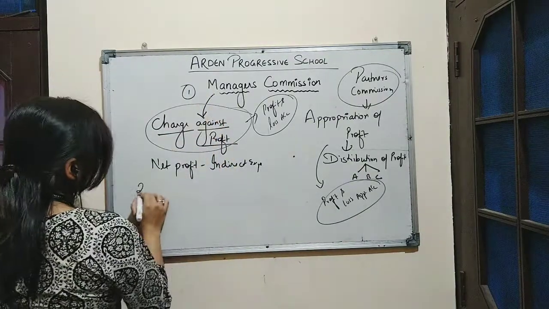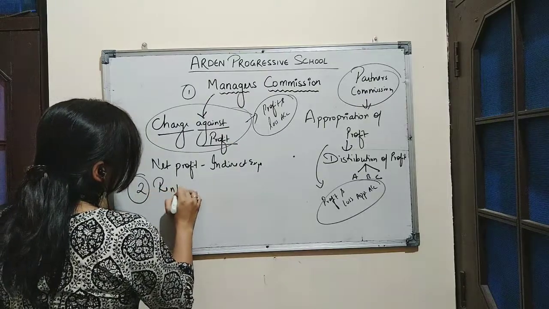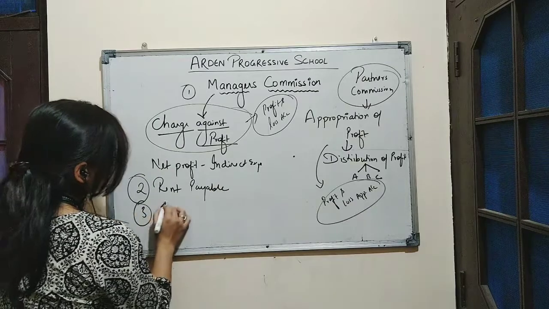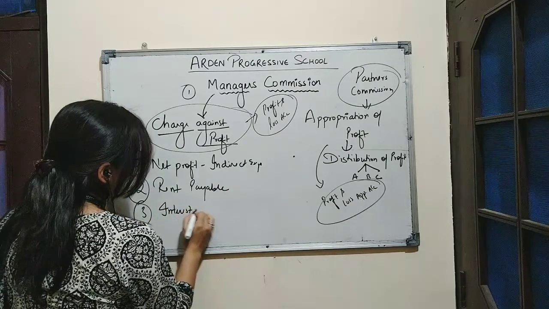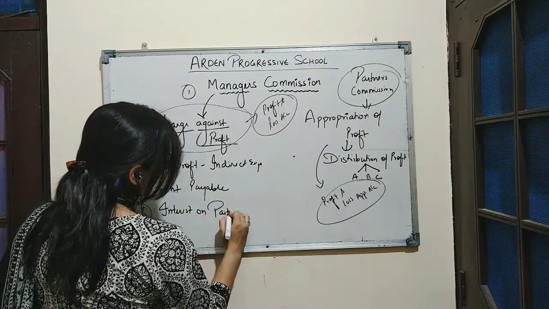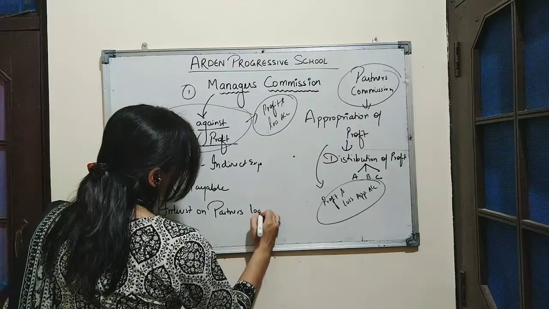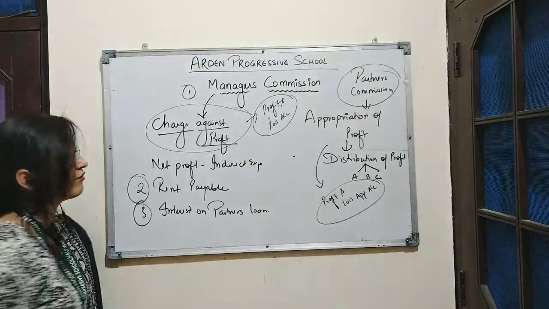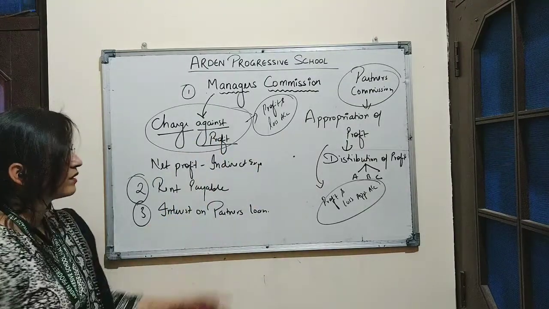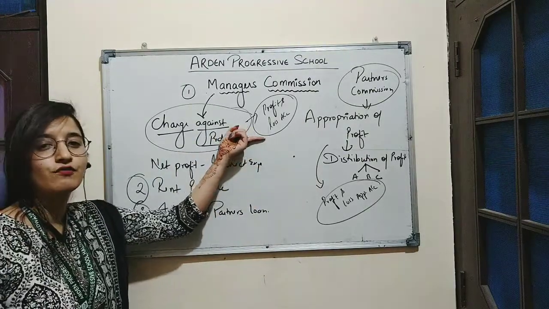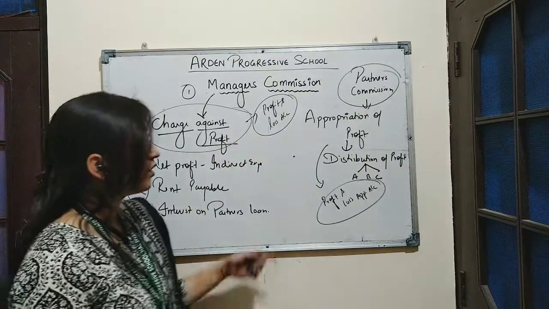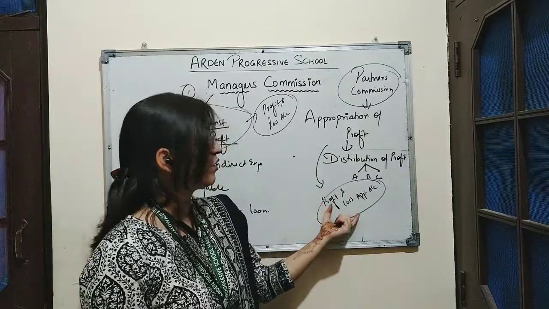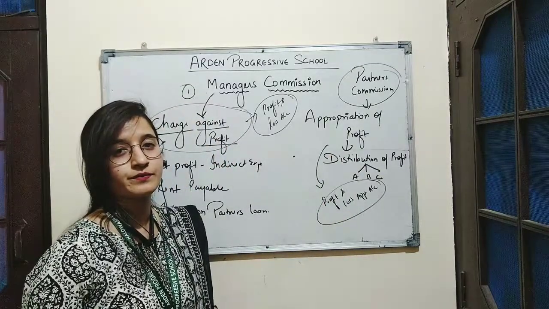Along with this, rent payable and also interest on partner's loan are considered as charge against profit. So all these items will be shown in the profit and loss account, and all the distribution of profit, partner's commission, will be shown in profit and loss appropriation account.